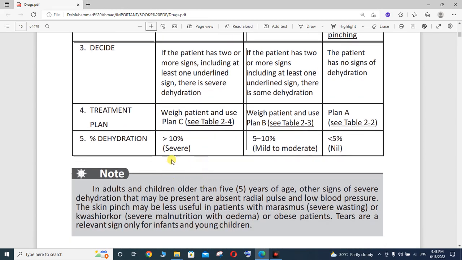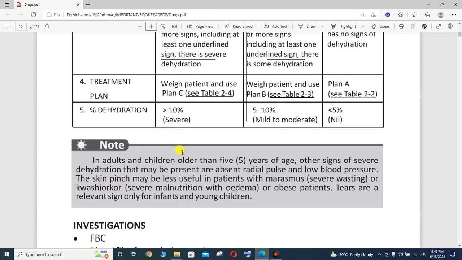Now look at the dehydration percentage. In severe conditions, the patient is severely dehydrated, having lost more and more fluid from the body, greater than 10%. In mild to moderate cases, the fluid loss or dehydration is 5 to 10%. If it is less than 5%, then there is no need to start rehydration.